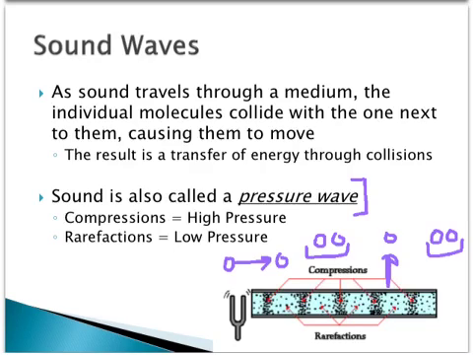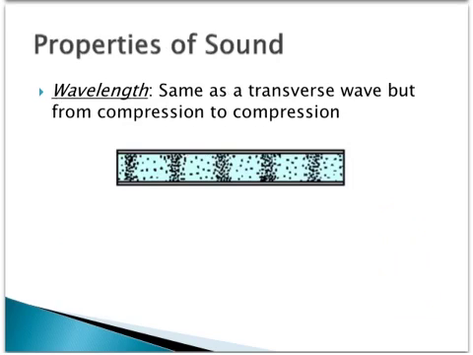Relating this to pressure and density, here we have a high density spot and a low density spot there. This is where the compressions and the rarefactions are seen. So that's why it's called a pressure wave. When we have high density, that's going to create high pressure. When you have low density, you're going to get low pressure. So basically a sound wave is a variation of pressure.